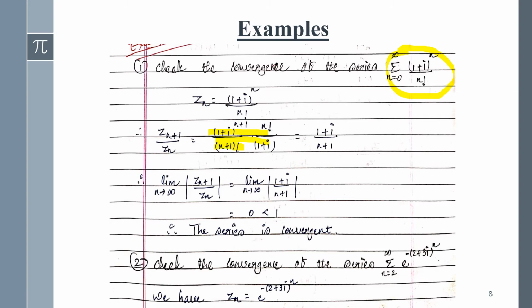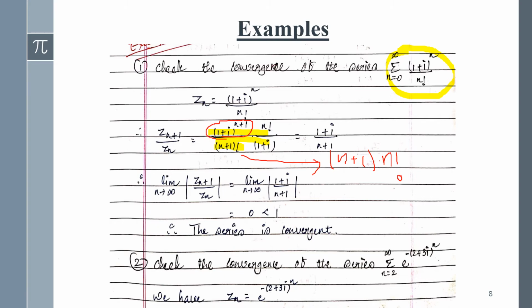So here you can simplify the term in terms of n plus 1 into the n factorial. I'm writing, guys, so that n plus 1 factorial equals n plus 1 into n factorial. Okay, so now from up and down, n factorial will be cancelled out, so the remaining term will be 1 plus i upon n plus 1, because 1 plus i is common for all. Okay, so it will be only 1 plus i.